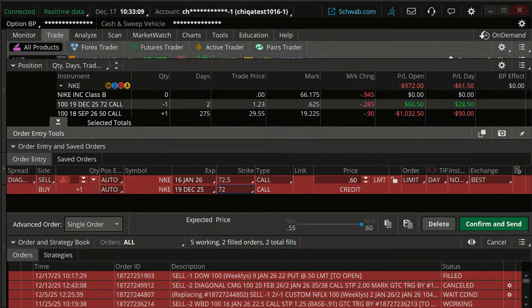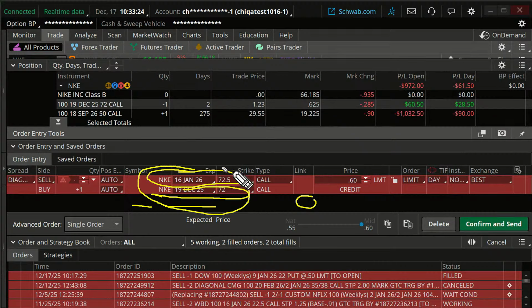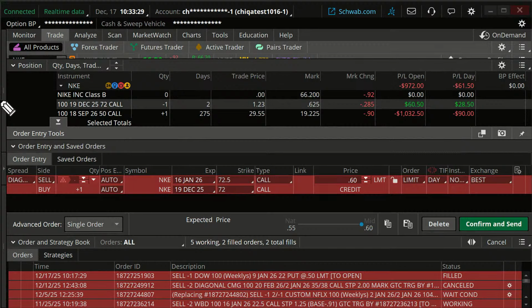Now, could I also just buy this one back and sell this one as a separate transaction? I sure could. It's still effectively doing the same thing. By doing it in this one order ticket, it doesn't save me commissions. It's just doing it in one order ticket.